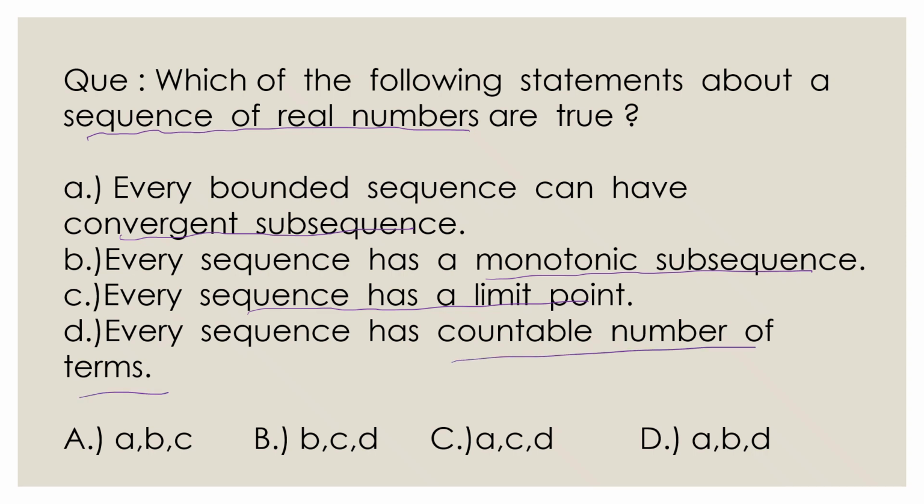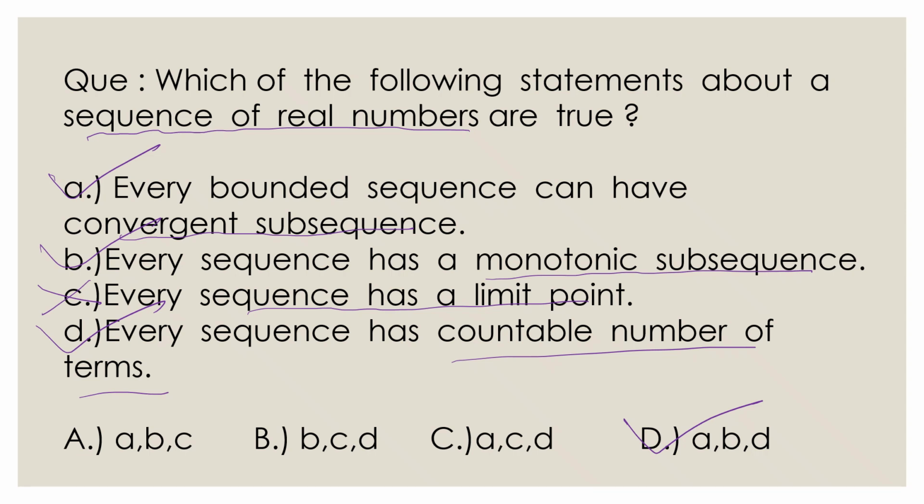Here clearly option A is true. Option B is also true. Option C is not true, and option D is also true. So correct option is D, which says that options A, B and D are true.